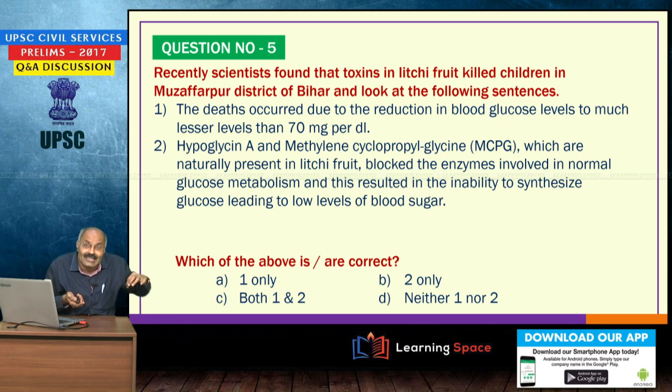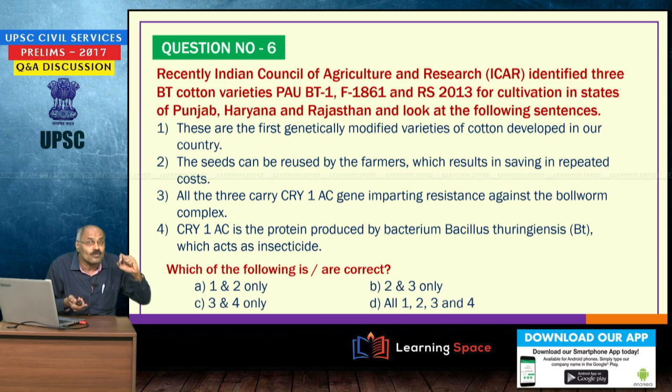So, both are correct here. I am not able to answer because of problems with the machine. So, please correct it. Both the sentences are correct. So, option is both 1 and 2.